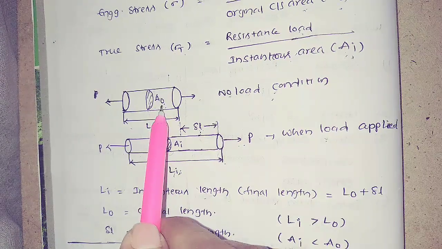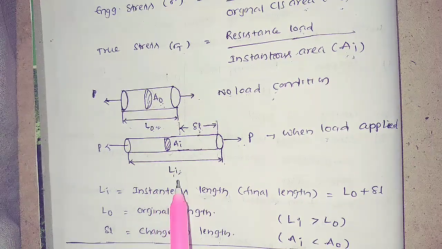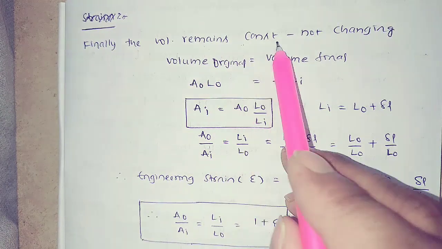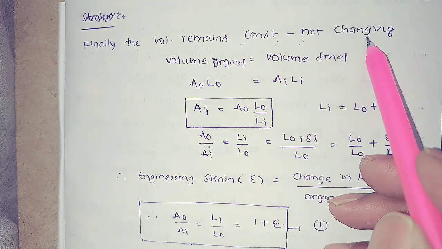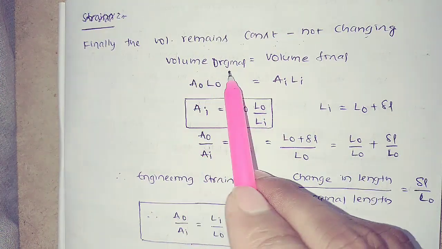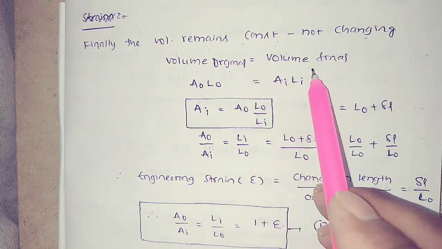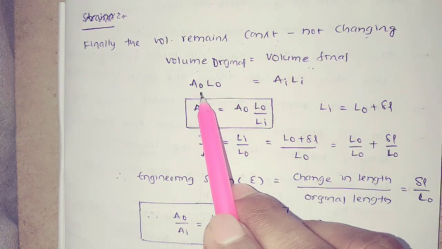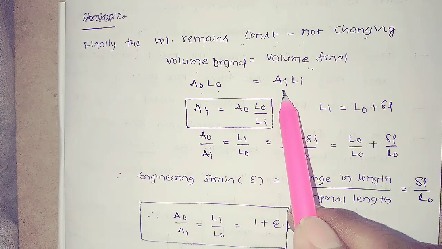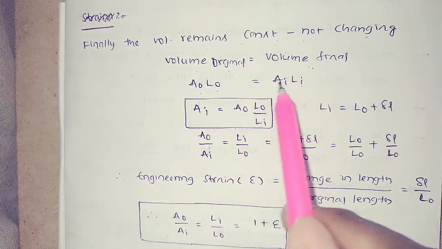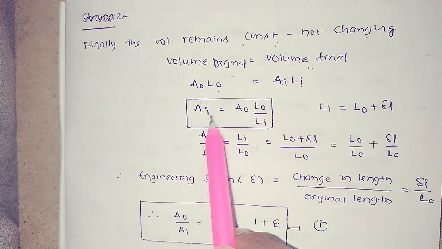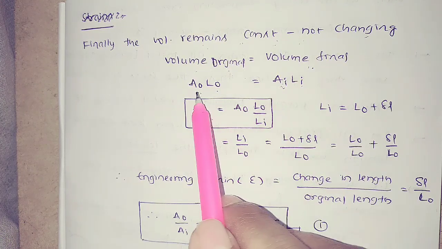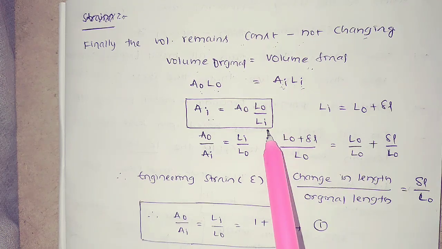That means area decreases and length increases. Whatever happens, the volume remains constant. That means the volume is not changing anywhere; the original volume is equal to the final or instantaneous volume. Consider this formula: A0 L0 is equal to Ai Li. That means finally Ai is equal to A0 L0 by Li.